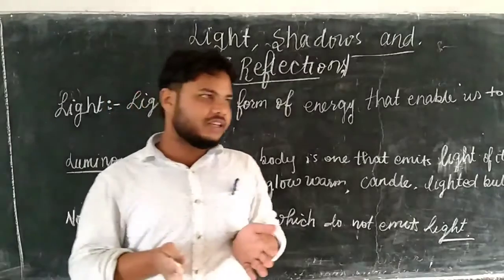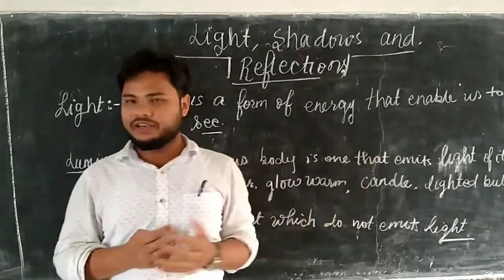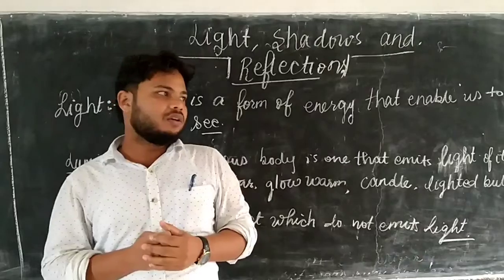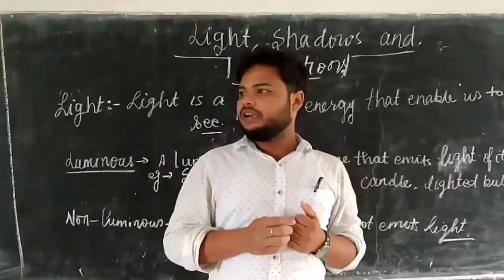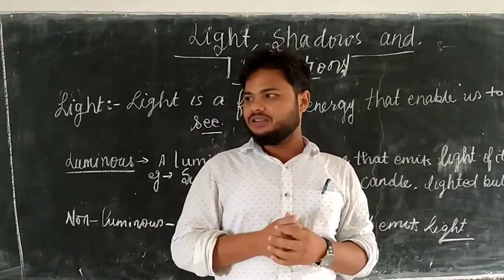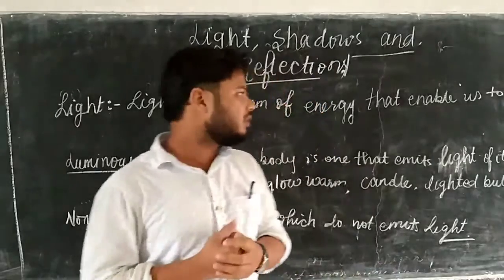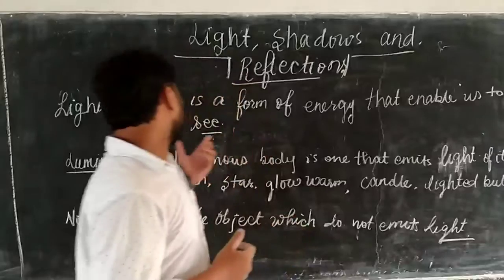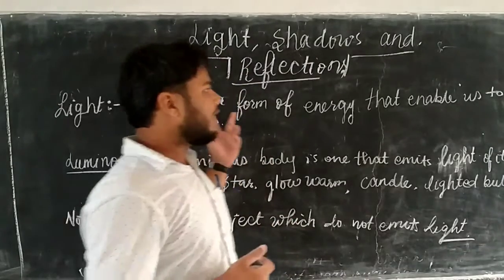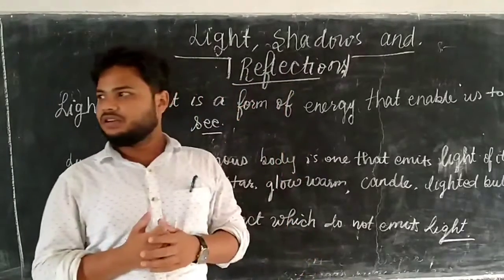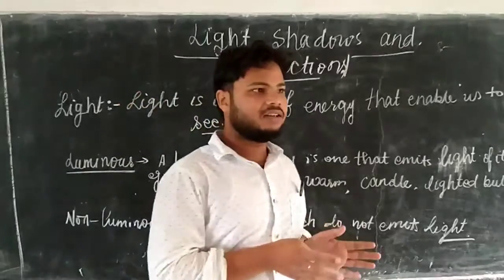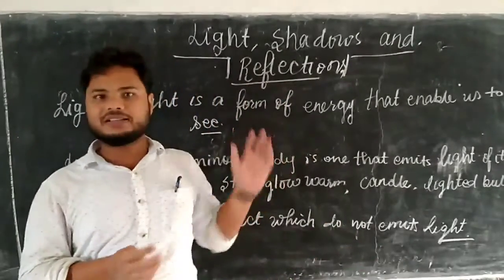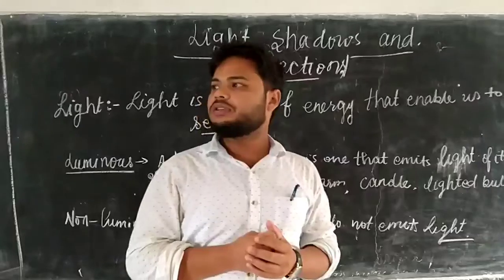Light is a form of energy which gives us the sensation of sight. With the help of light, we can see any object. So, light is a form of energy, which means it has energy and also gives a sensation of sight.